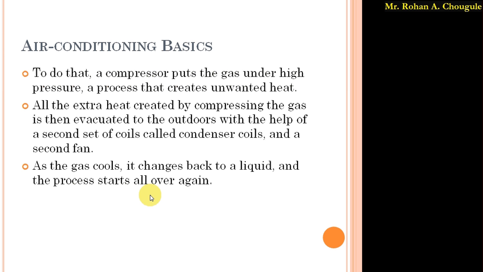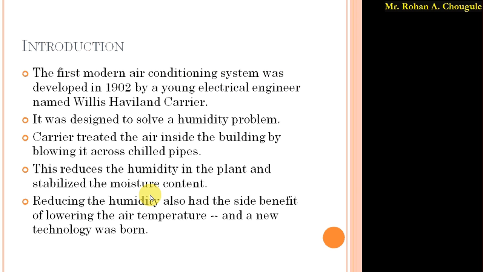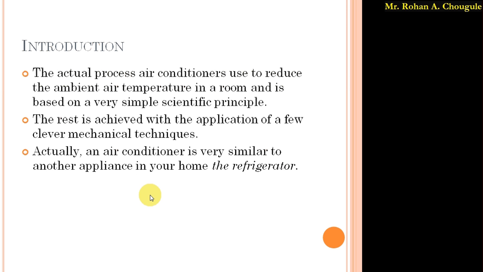In this lecture we have studied a simple introduction: Carrier, a young electrical engineer, invented the air conditioning system in 1902 to solve the problem of humidity. The air conditioner works similarly to a home appliance like the refrigerator.